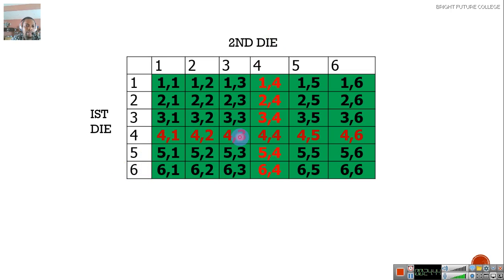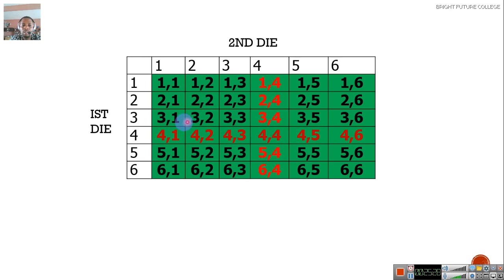I want to believe that you understand the operation, the modus operandi. 6 goes with 6. We have 36 outcomes in this order. Please take time and study the table. When you pick this one, pair with this one, write it here. Pick this one, pair with this one, write it under it. And we have gotten the table. Now, the entire area that is shaded with the green is the total sample space, or you call it total possible outcomes. There are 36 in number. It's more like saying 6 multiplied by 6. That is 6 by 6, 36.